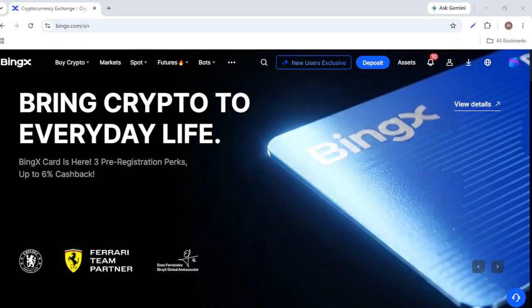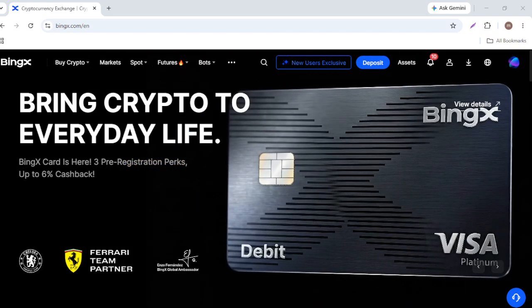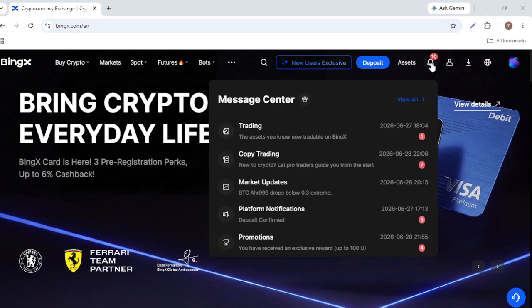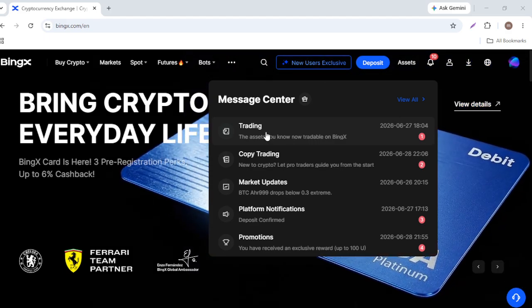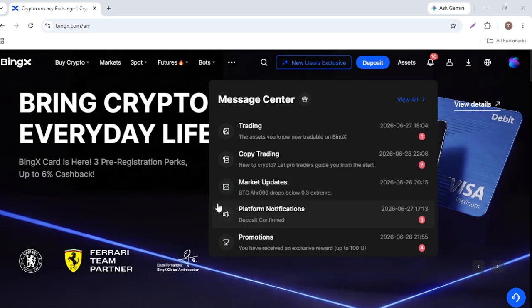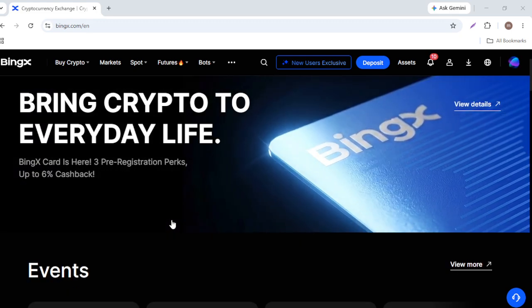In today's video, I will walk you through how to use TradingView charts on BingX. Want to make better trading decisions on BingX? One of the most powerful tools available is the built-in TradingView chart. It gives you professional charting features, technical indicators, and drawing tools to help analyze the market before placing a trade. Let's get started. Start by logging into your account.